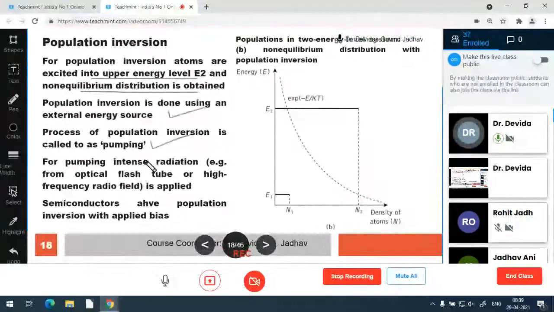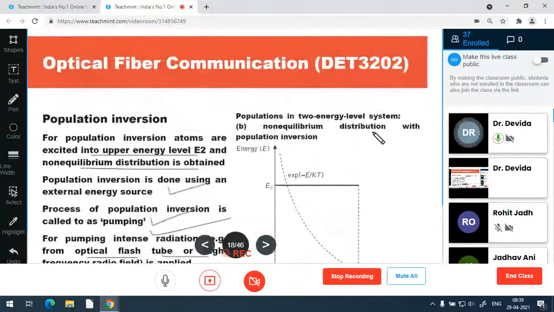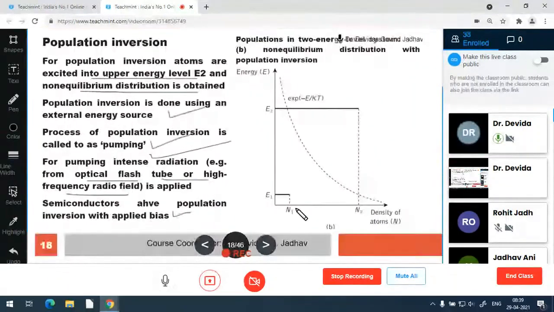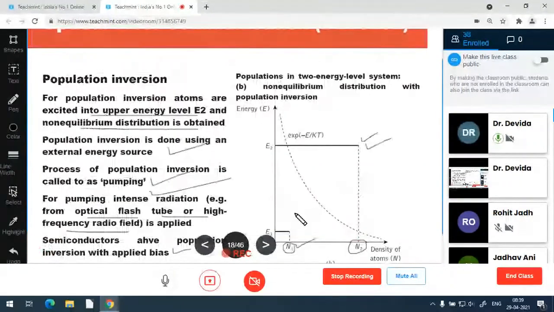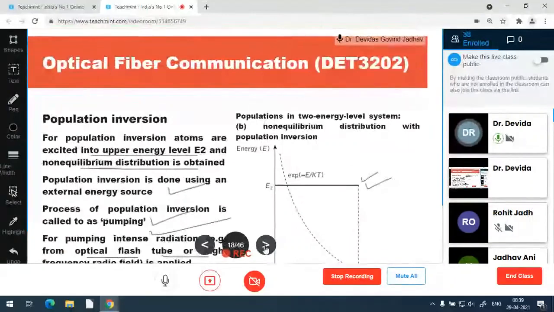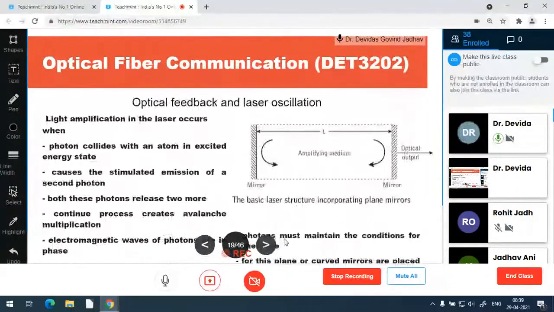And pumping may be due to intense radiation like an optical flash or tube light or a high frequency radio field, and semiconductors have population inversion with the help of voltage biasing, that is, an electrical energy source. So this is a figure which shows that N2 is much greater than N1. So the density of atoms at the higher energy state is larger than at the lower energy state. So a large number of atoms are ready at the higher energy state to radiate by transiting from higher to lower. So this can give the amplification. So it is the mechanism useful for laser.